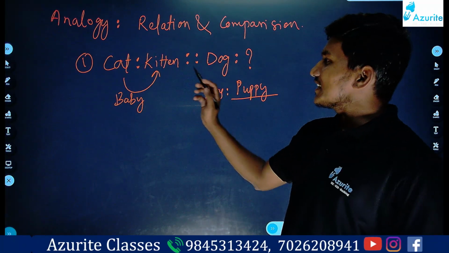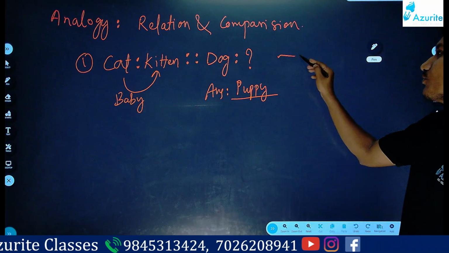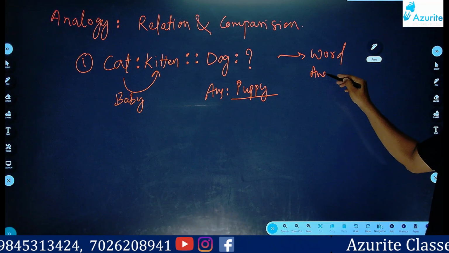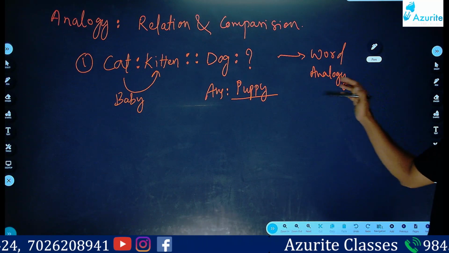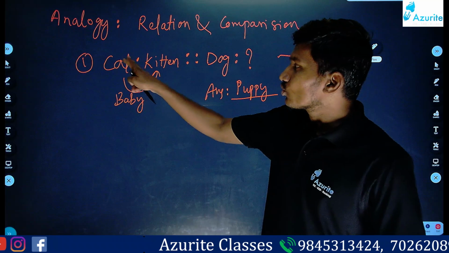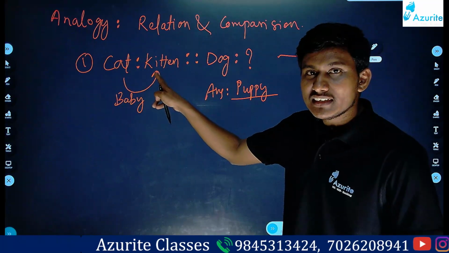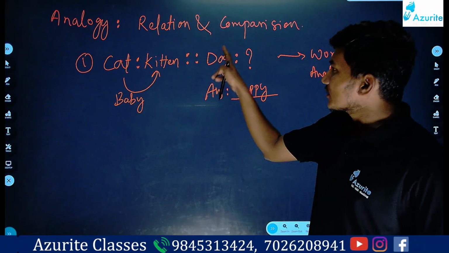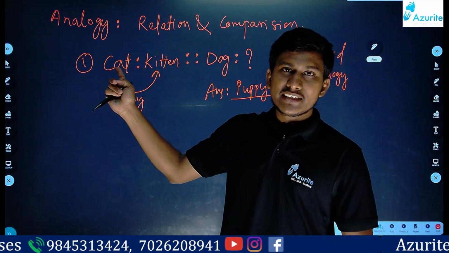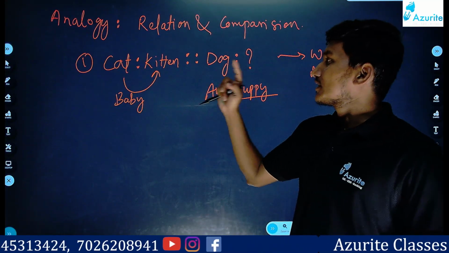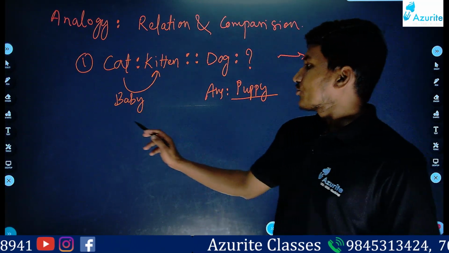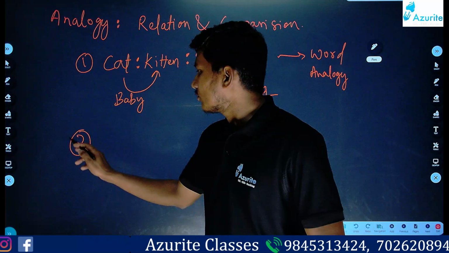Okay, so we say these as word analogy. Word analogy. So there will be words given like this. What do we say? We say it as "is to". Cat is to kitten. In a similar way, dog is to what? So we say it as "is to". So this is ratio and this is like proportion. Okay, good. So second question, tell me the answer now.